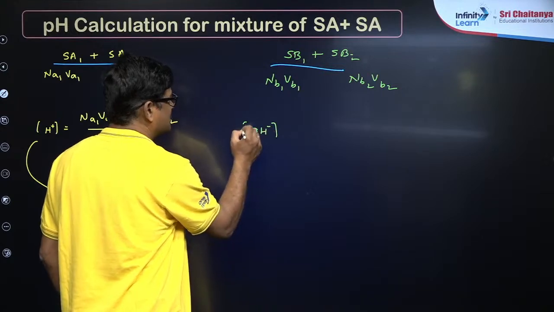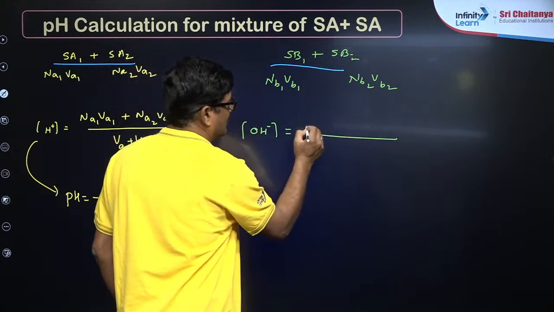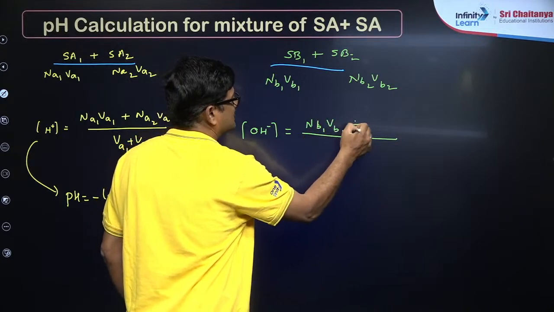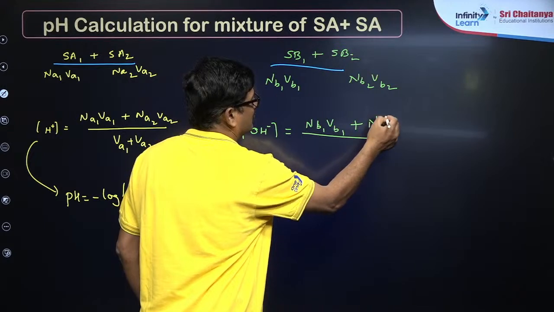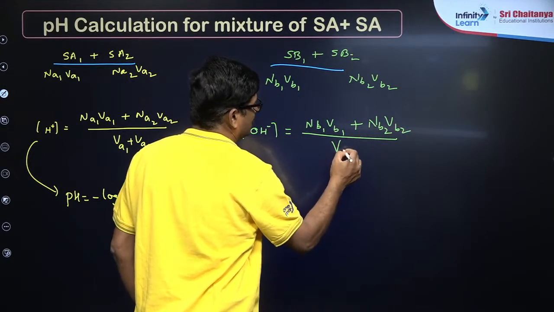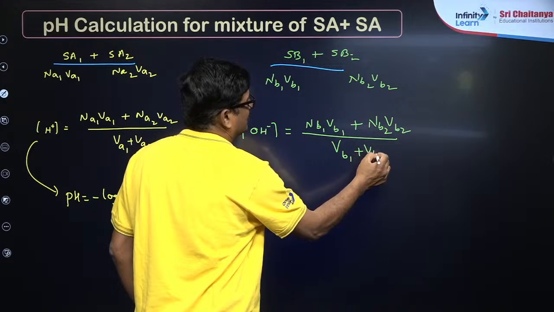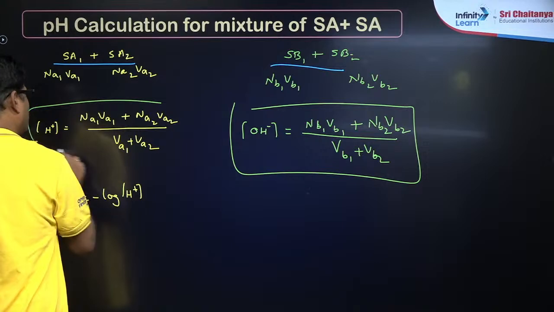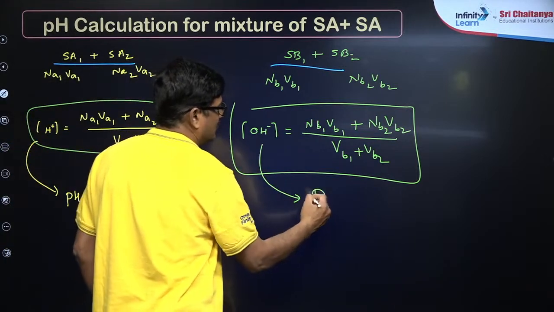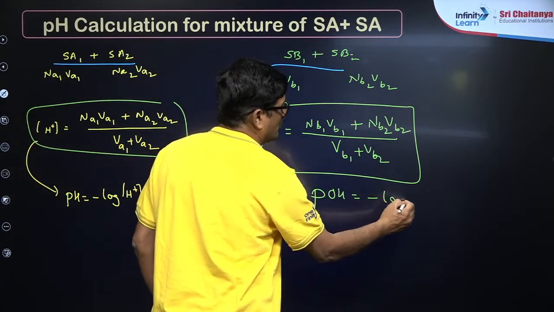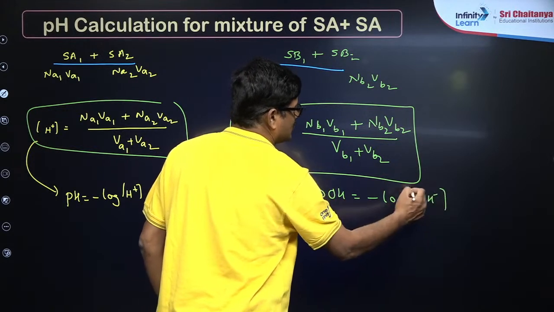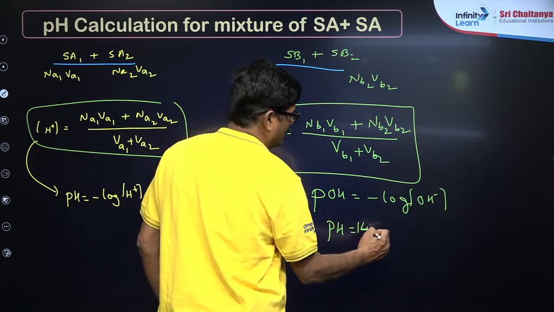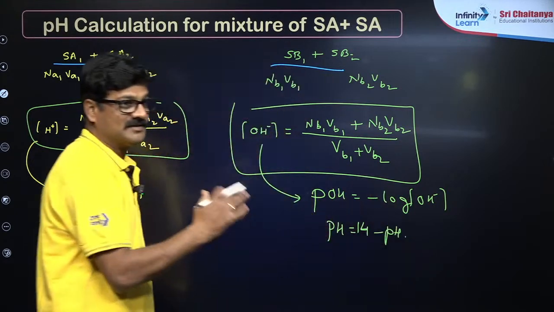OH माइनस आयन इज इक्वल टू NB1 VB1 प्लस NB2 VB2 upon VB1 plus VB2. Any doubt? Any doubt? From here you can calculate POH is equal to negative logarithm to the base 10 of OH minus ion concentration, and pH is equal to 14 minus POH भी कैलकुलेट कर सकते हैं.